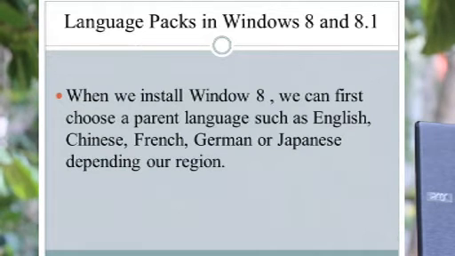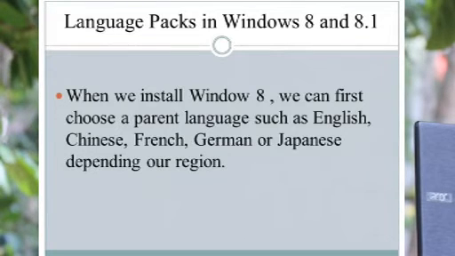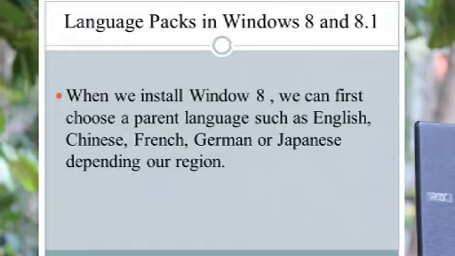Then we can move to the next topic, page number 345, language packs in Windows 8 and 8.1. When you install Windows 8, you can first choose a parent language such as English, Chinese, French, German or Japanese, depending on your region. That is the important thing. In the case of Windows 8 and 8.1, there also you should install the parent language.